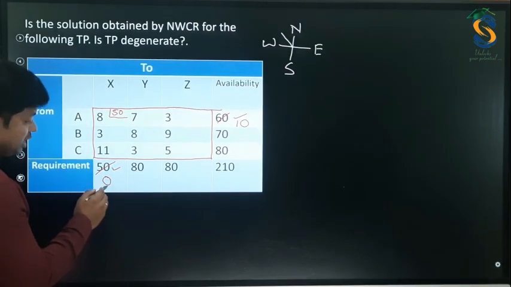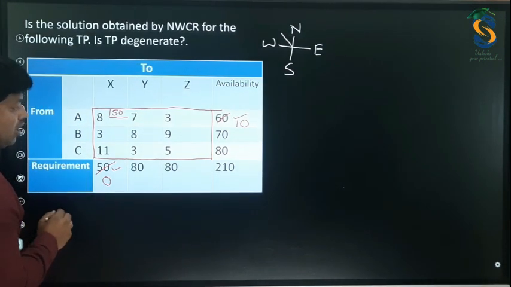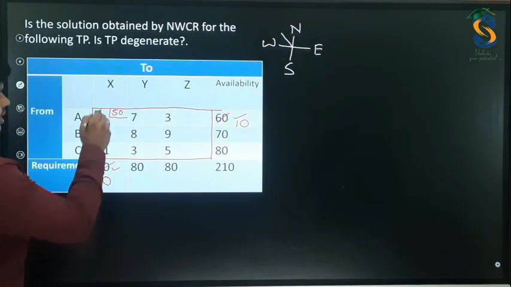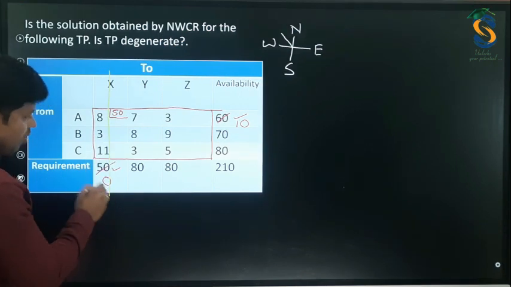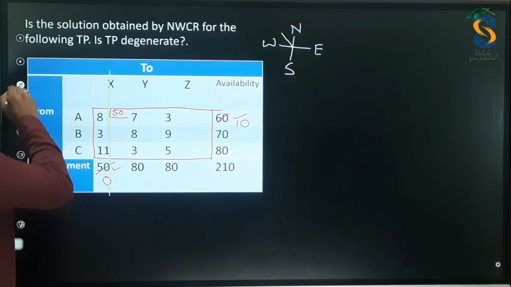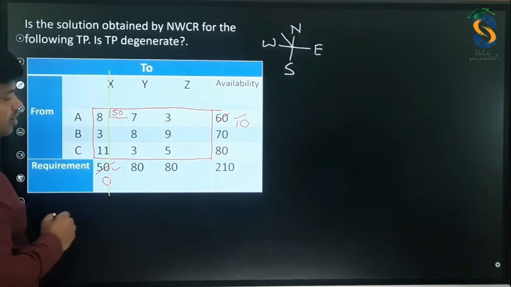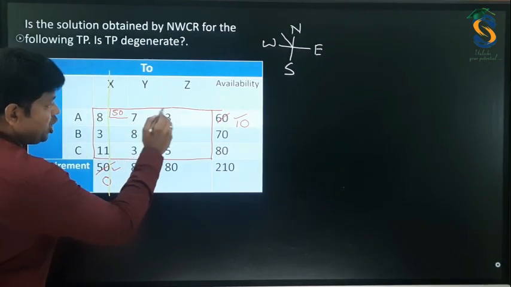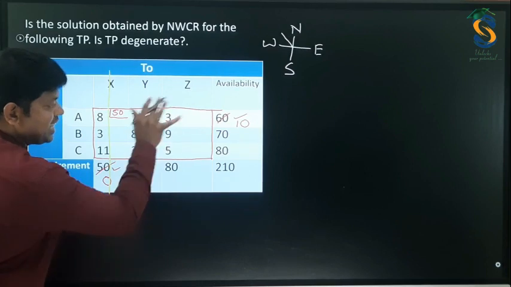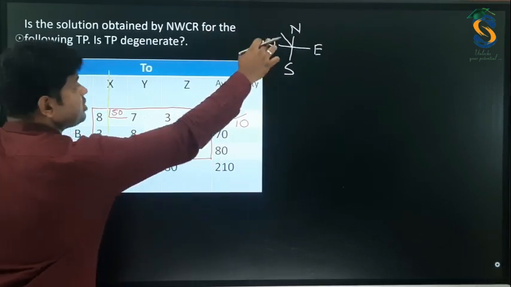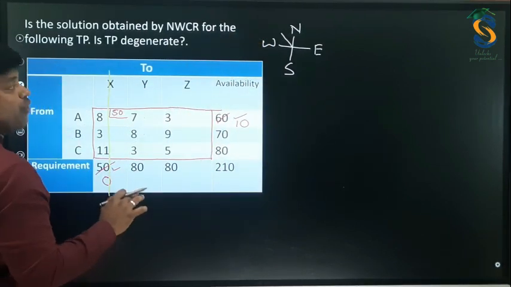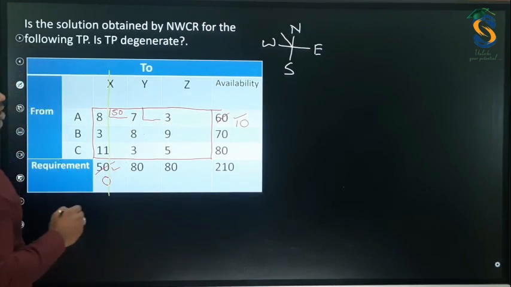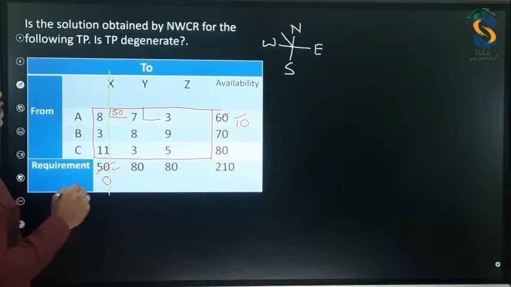So as this becomes 0, what you need to do? You just need to cancel that. That is, you need to cancel this. Very simple. Okay. Then continue. So what next? Remaining are 1, 2, 3, 4, 5, 6 cells. Again you need to use this formula, that is the northwest concept. So this is the northwest corner. Okay. For this now we need to allocate.